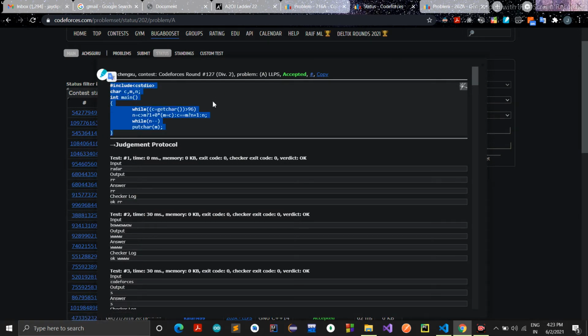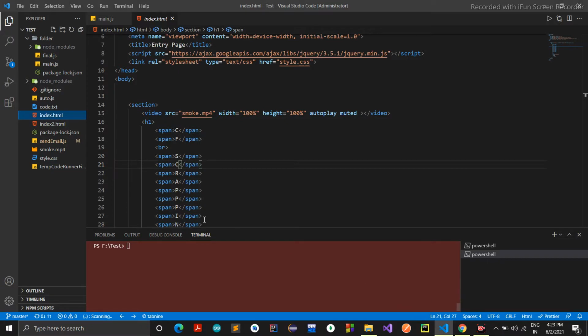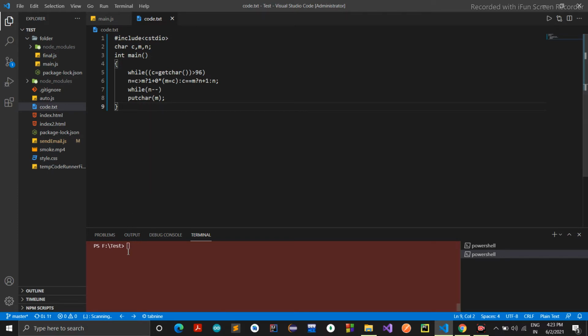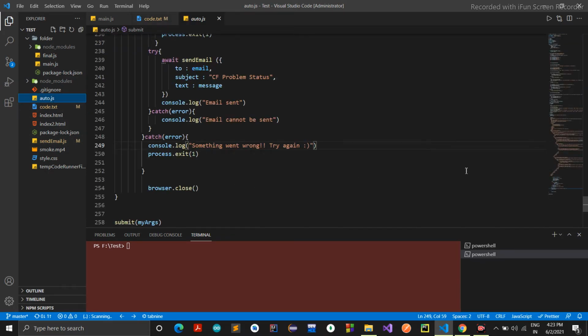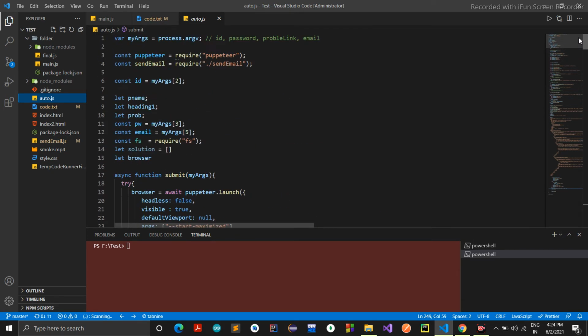When you solve, you do it in your editor, and what you have to do is paste it in your code.txt. So let me paste it in the code.txt, and after that the automation will work and the headless Chrome will start. I have used the Puppeteer package of npm here.